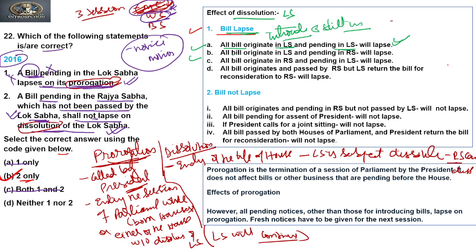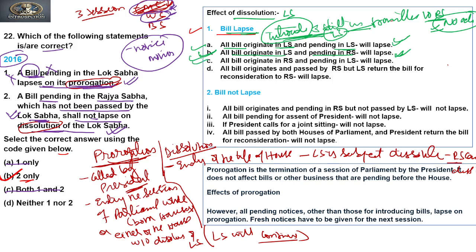Second, a bill originating in Lok Sabha and pending in Rajya Sabha also lapses. The bill is introduced in the Lok Sabha, the Lok Sabha has passed it and transmitted it to the Rajya Sabha, but the Rajya Sabha has taken no action. Or we can say that before the Rajya Sabha considered the bill, the Lok Sabha dissolved. Since it was introduced in the Lok Sabha, the bill will lapse.